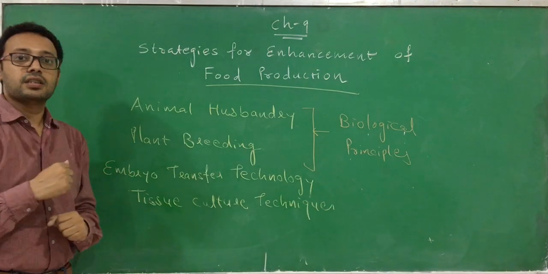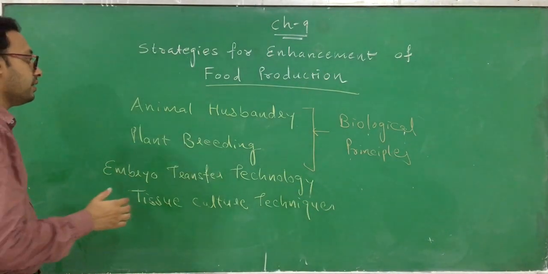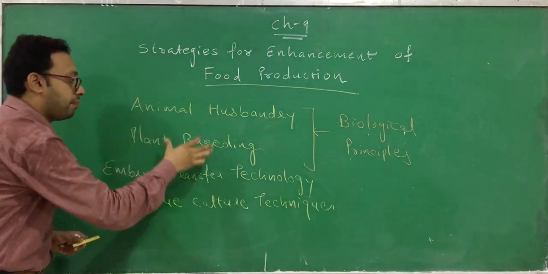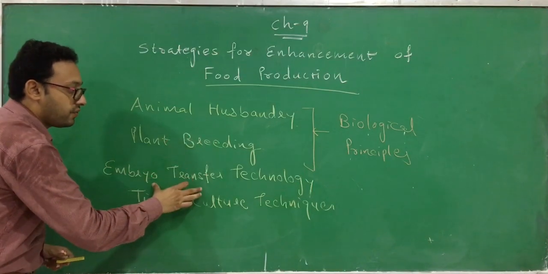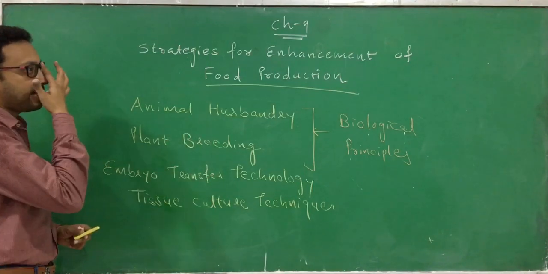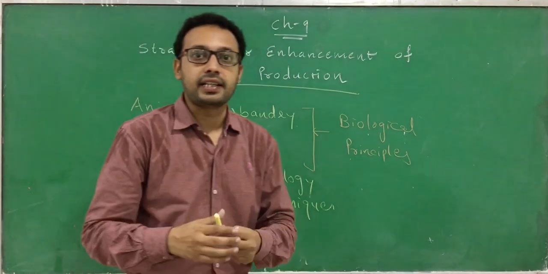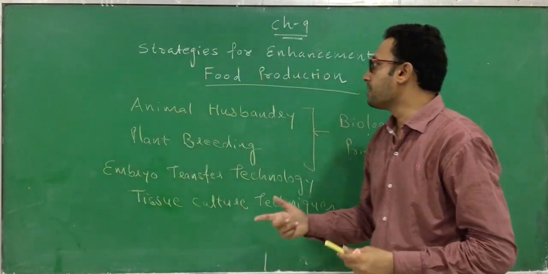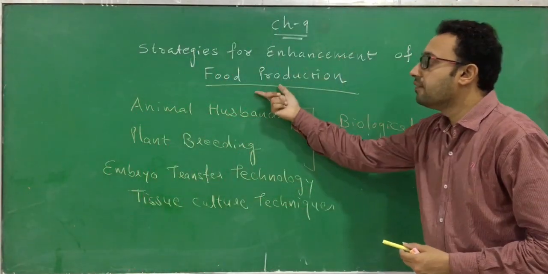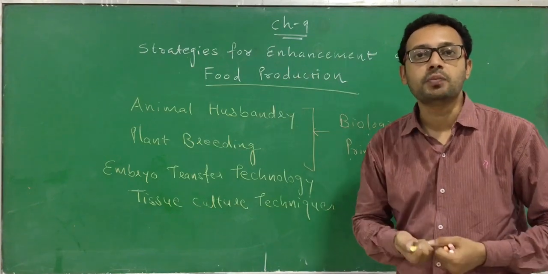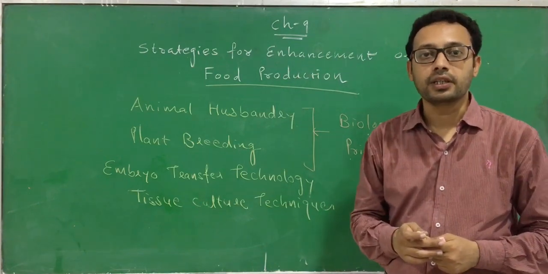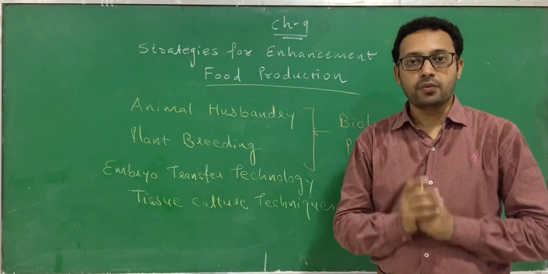So in this chapter, we have to learn animal husbandry, plant breeding, embryo transfer technology and tissue culture technique, because all these techniques are ultimately used for enhancement of food production. We will learn one by one.